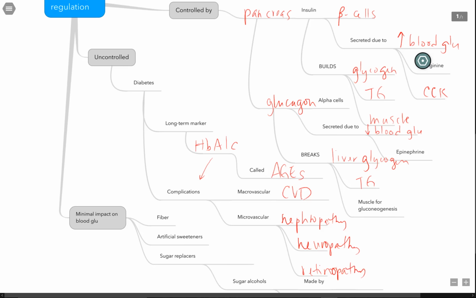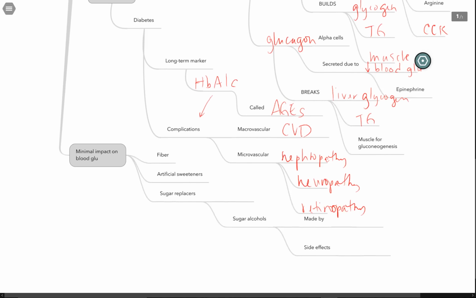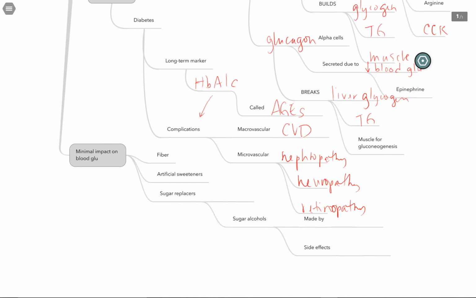So it's very pertinent that we regulate our blood sugar, get it under control, keep it in that 70 to 99 range during fasting times. Otherwise, for every 1% increase that we have in HbA1c, we have a 10% increase in our microvascular complications. To help have a minimal impact on blood glucose, we can consume more fiber. That can help bind it, especially the viscous fibers, and help level it out a little bit more.